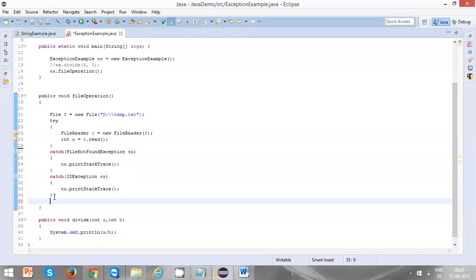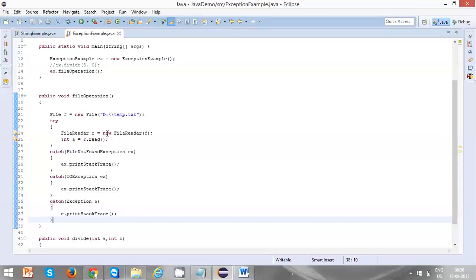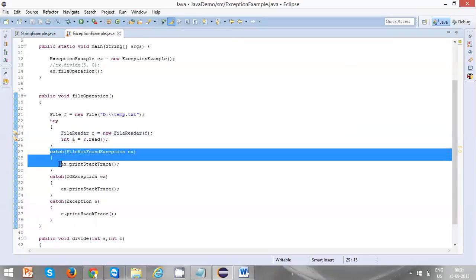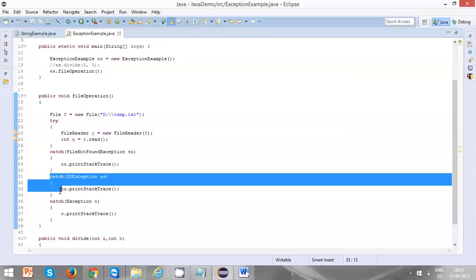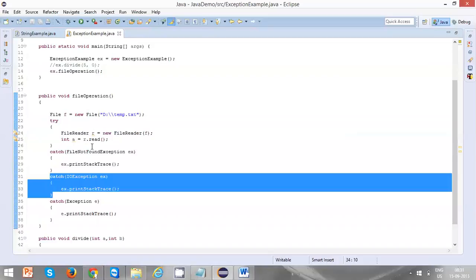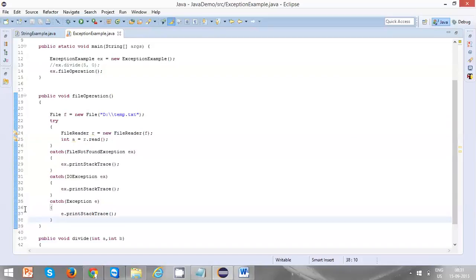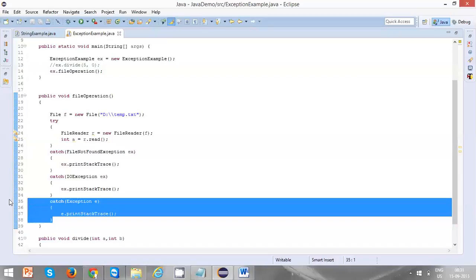You can keep it here at the end. So when file not found exception is thrown, this catch will be handled. When IO exception is thrown, this catch will be handled. When some other exception, that could be string index out of bound or whatever it is, when another type of exception is thrown, this particular catch will be handled. So in this case we never have any problem.